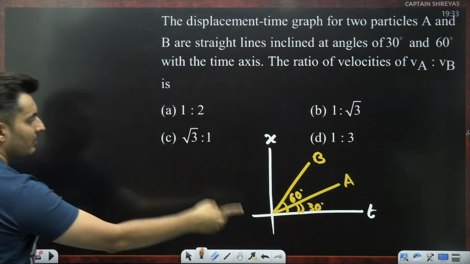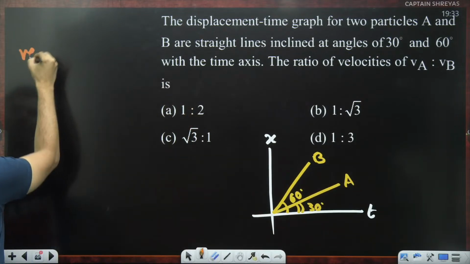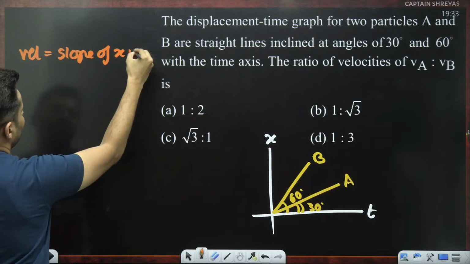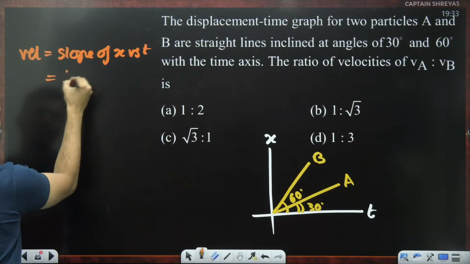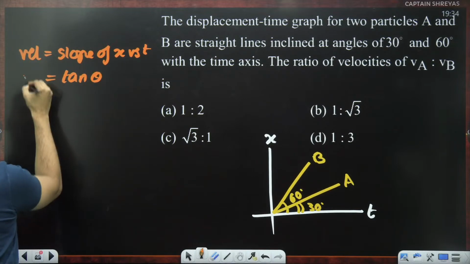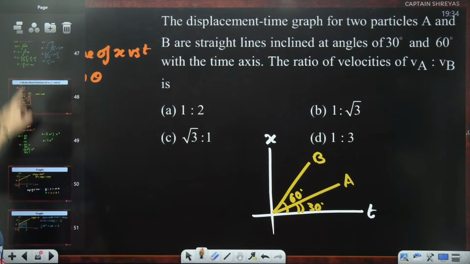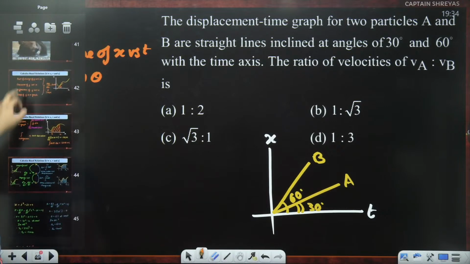See, when the displacement time graph is given, velocity is nothing but the slope of position versus time. And slope is tan theta. Slope is nothing but tan theta. I have told you this over here also when I explained the concept of slope.